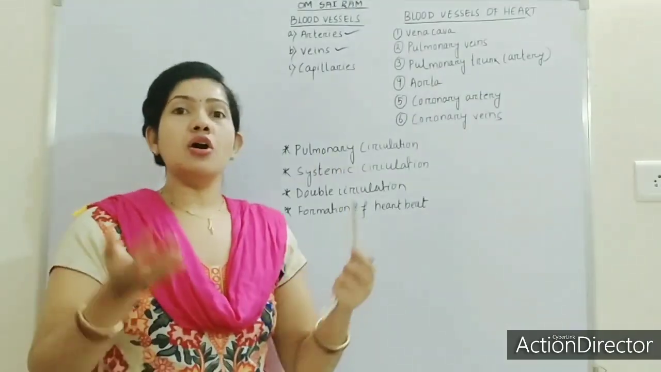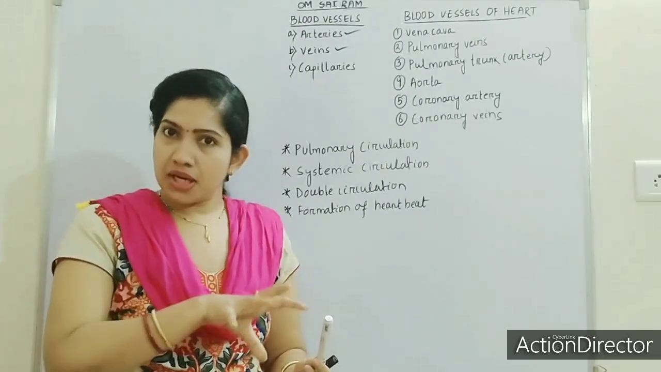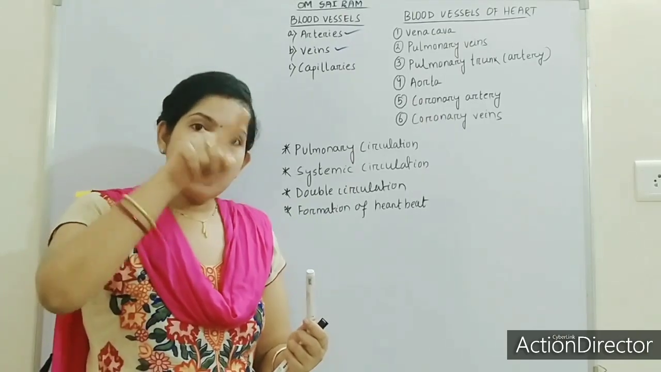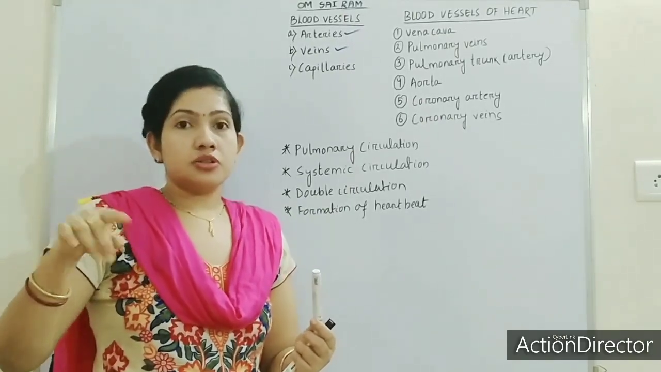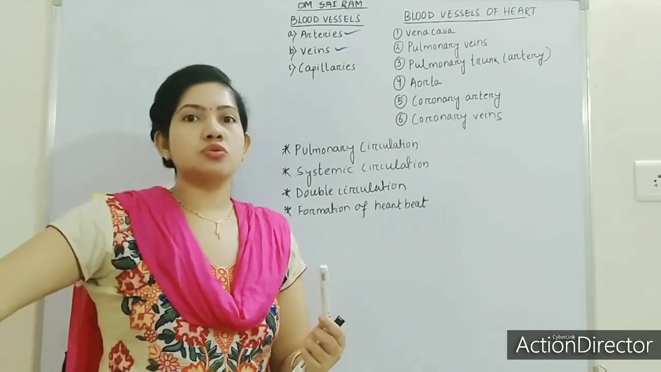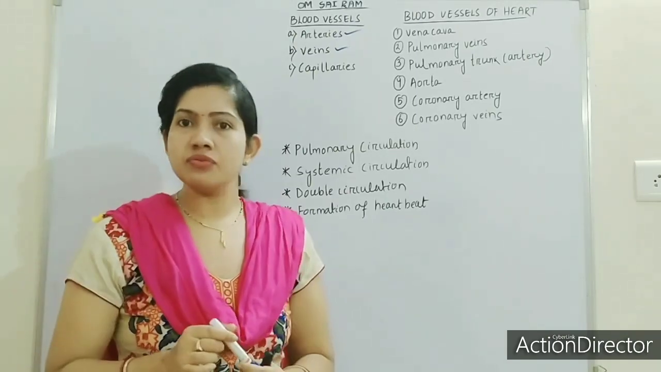Pulmonary veins carry the oxygenated blood. The purified blood from the lungs comes to the left side of the heart, and through the aorta, the oxygenated blood passes to the body. Aorta is the largest artery of the human body.